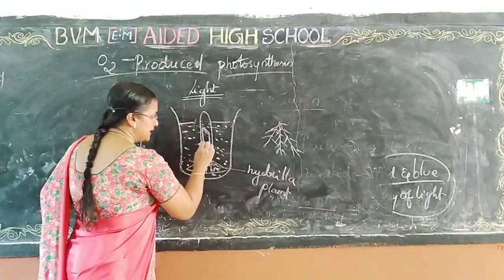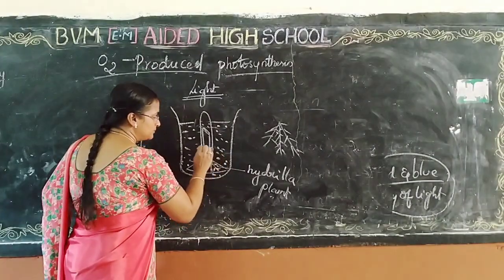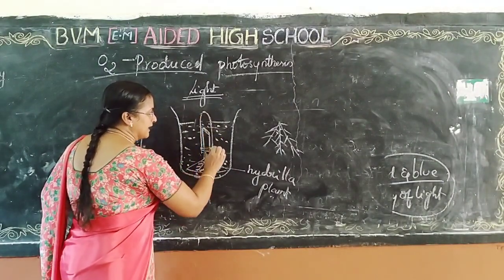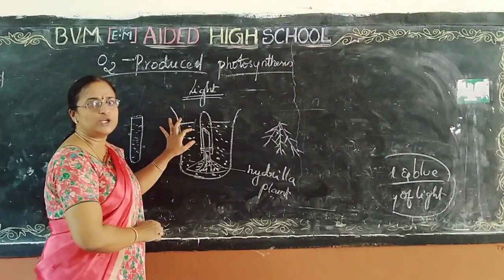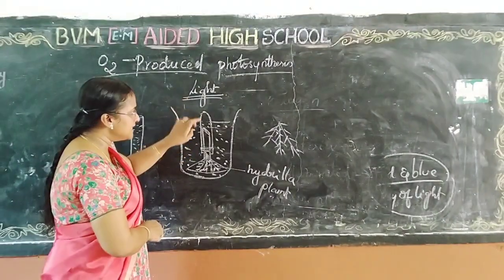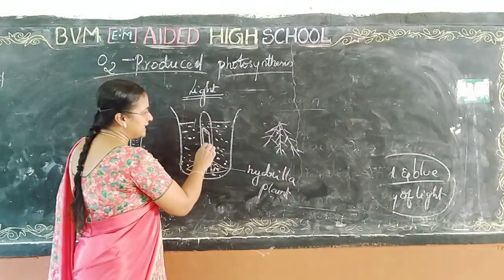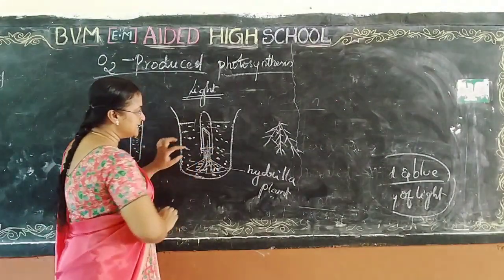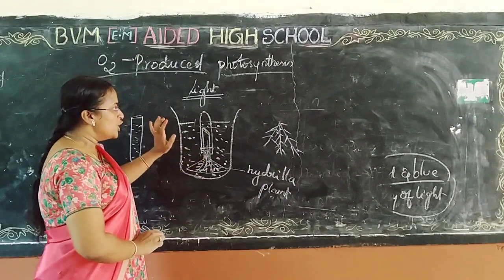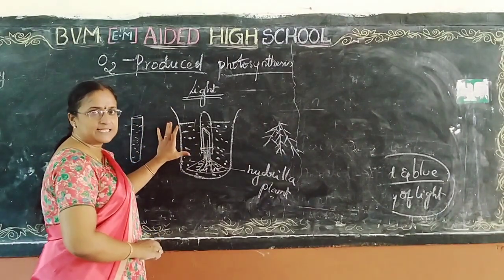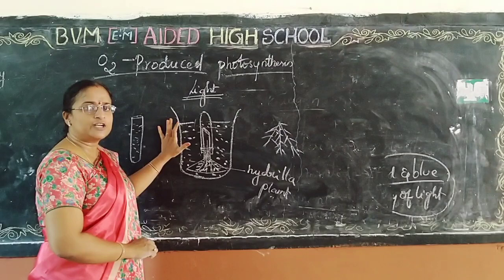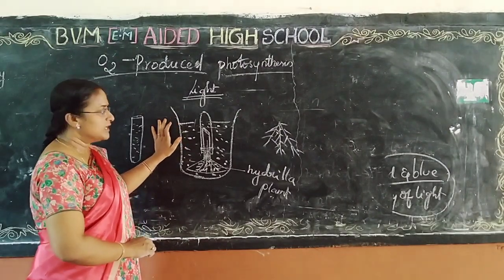See, we have placed the test tube over the funnel, and we already have the hydrilla plant inside the funnel. Now keep this apparatus under the sunlight for 3 to 4 hours.